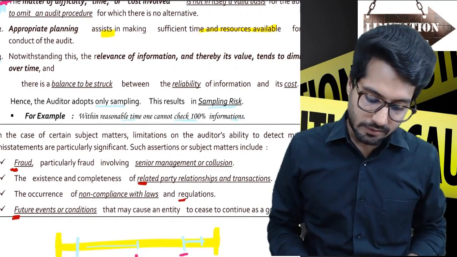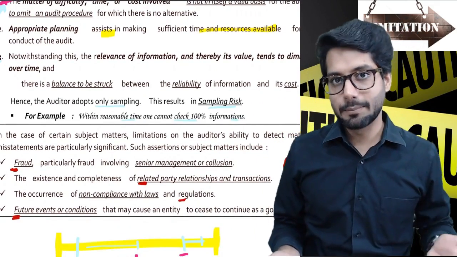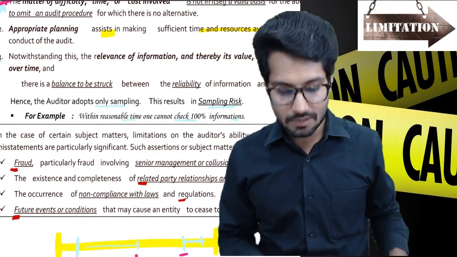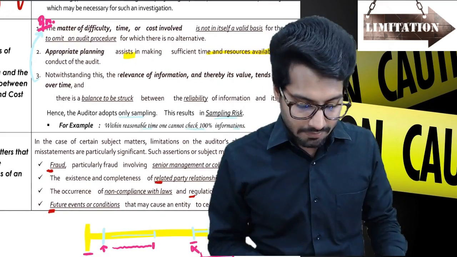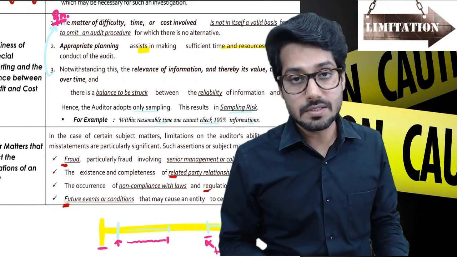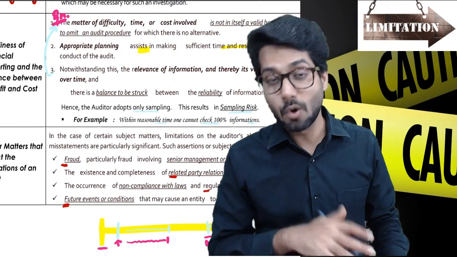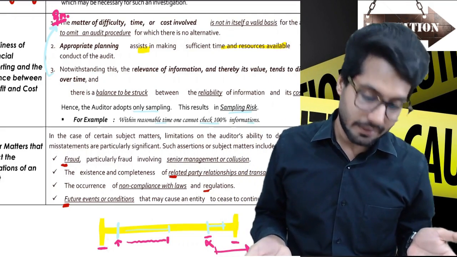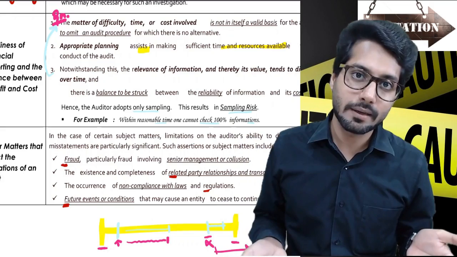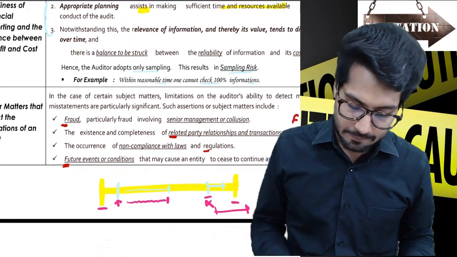So hence the auditor adopts only sampling. The result is sampling risk. Obviously, we cannot check everything, so we end up doing sampling, which represents the whole population. And as such, sampling risk is there, and this risk leads to audit risk, which further leads to the problem that there is an inherent limitation to not being able to provide absolute assurance.